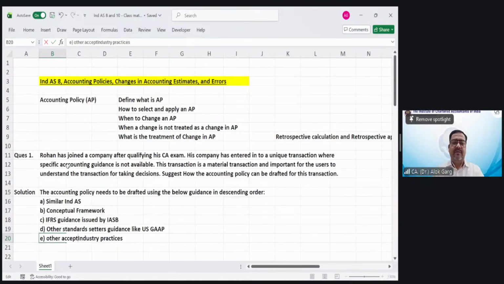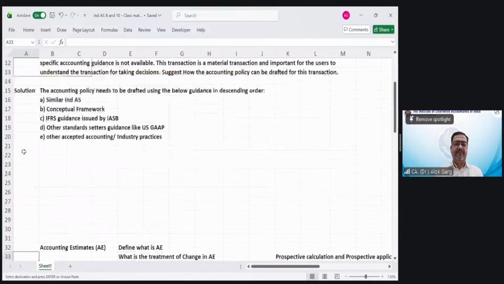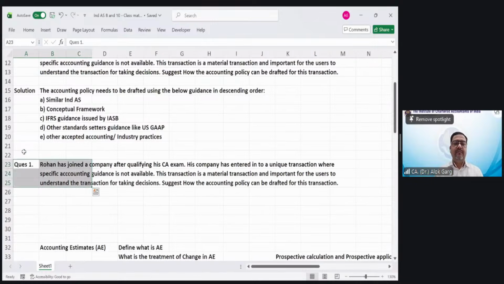So this is how the guidance needs to be followed for developing an accounting policy. Now, question number 1. Again, I am repeating. Question number 2.